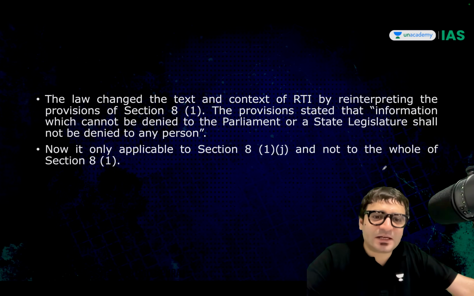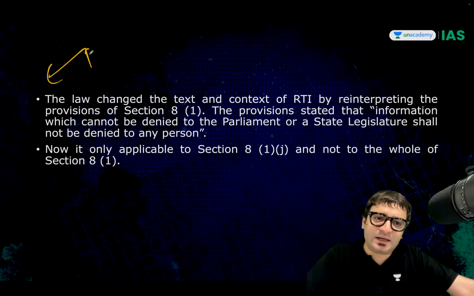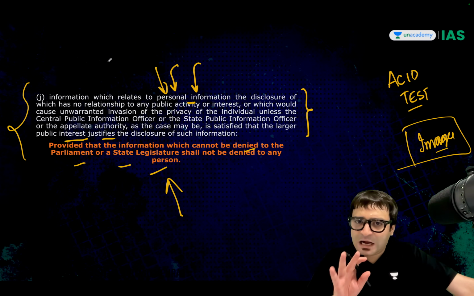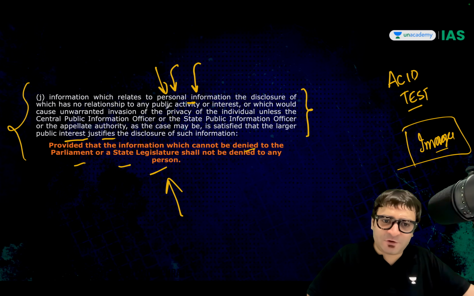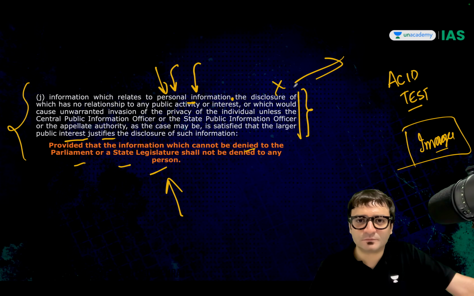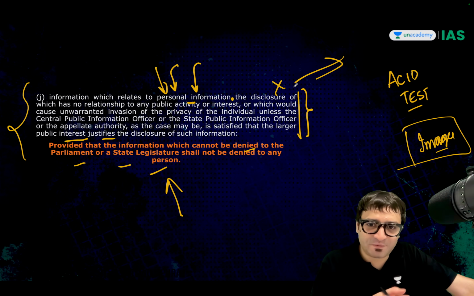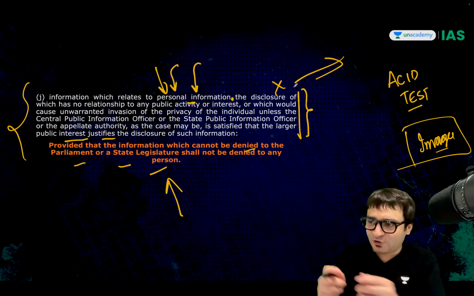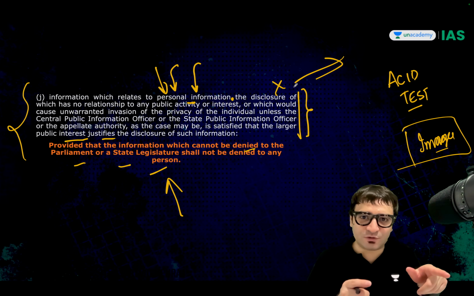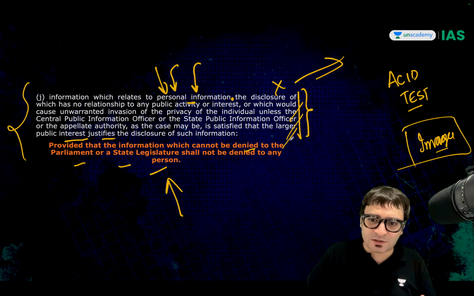But then the Digital Data Protection Act was passed. The Digital Data Protection Act amended RTI. You know how it amended RTI? It said information which relates to personal information, full stop. Everything else is removed. Why? Because we have to ensure the privacy of individuals, because right to privacy is a fundamental right. Now, if you are asking for information related to this individual, it's personal information. How can I share it with you? So this entire concept is gone.